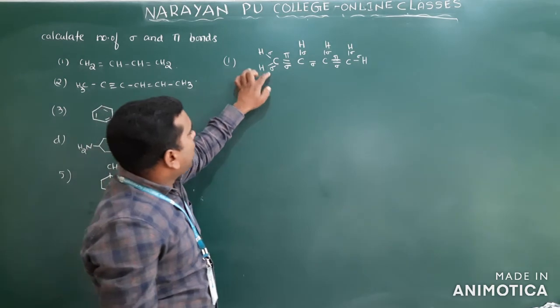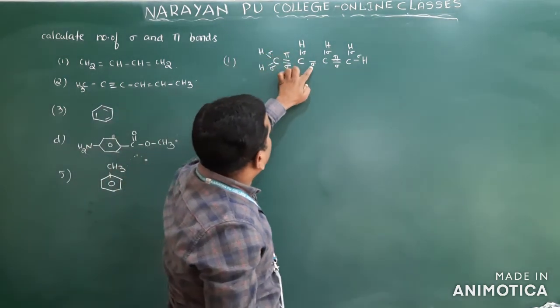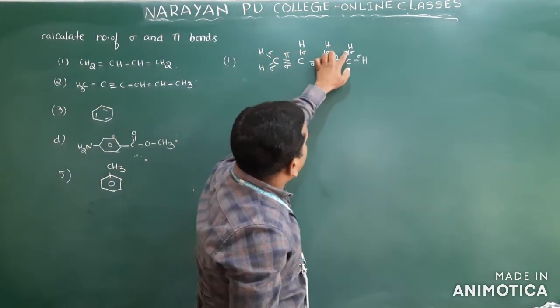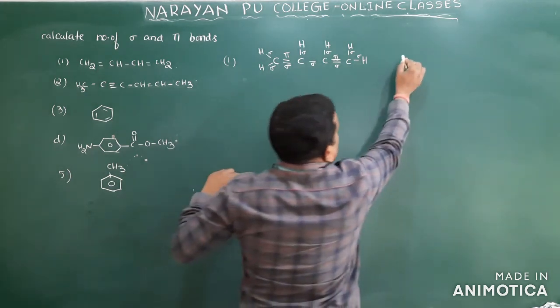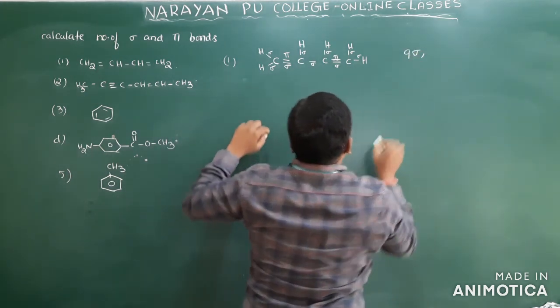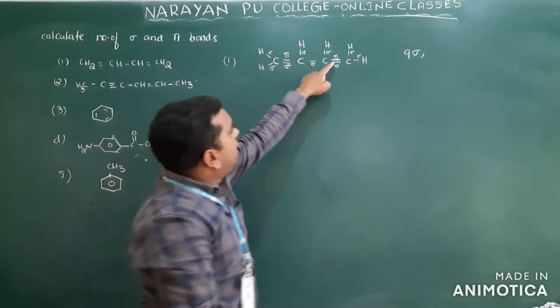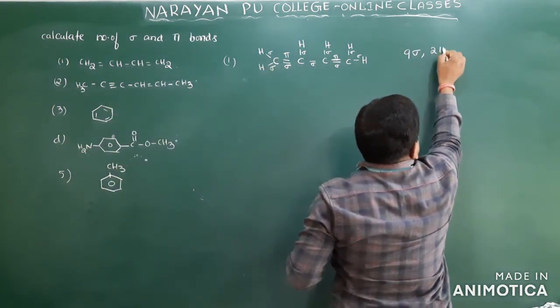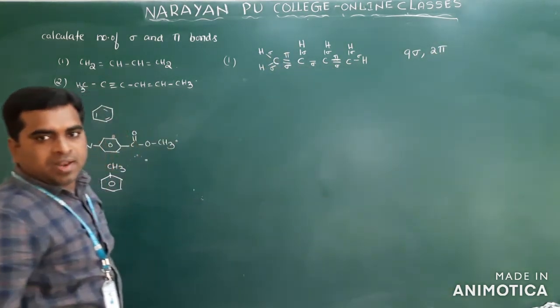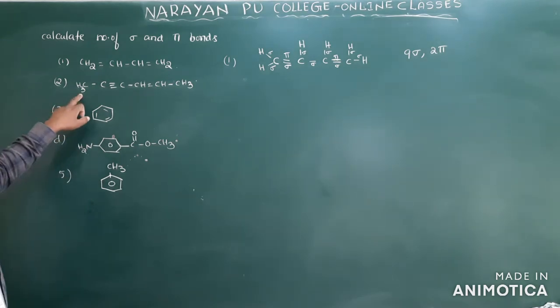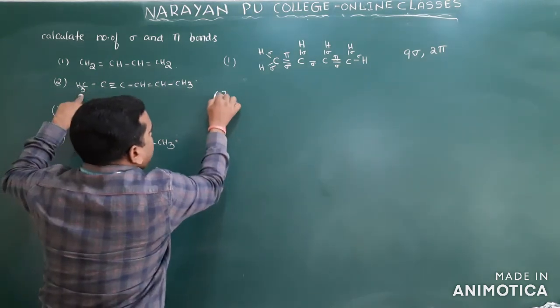Now calculate 1, 2, 3, 4, 5, 6, 7, 8, 9. How many sigma bonds are there? 9 sigma bonds. How many pi bonds are there? 1 and 2. So here 2 pi bonds. This is the answer. Like that we have to write. In the same way, write for the second one. Second one, you see how to write.